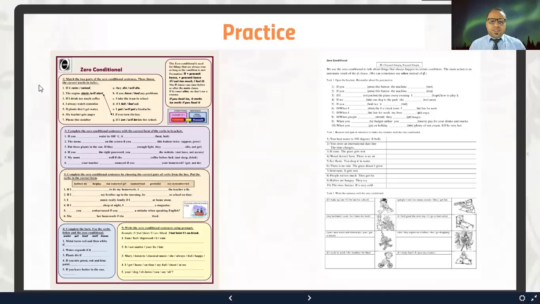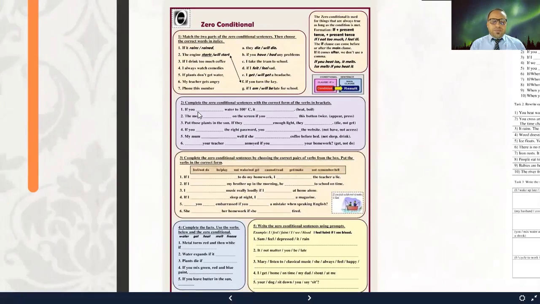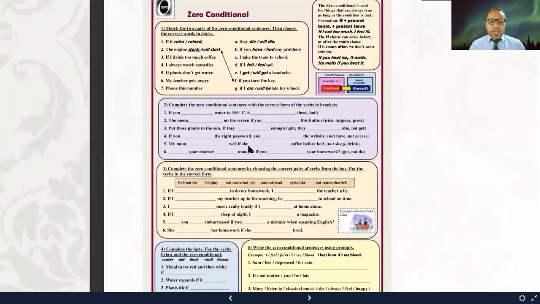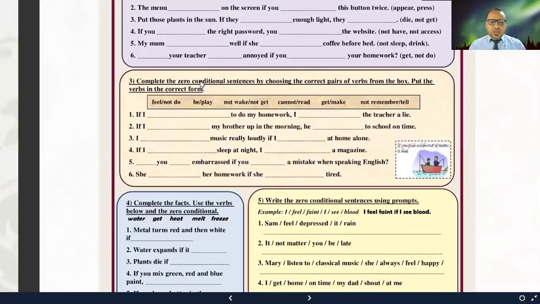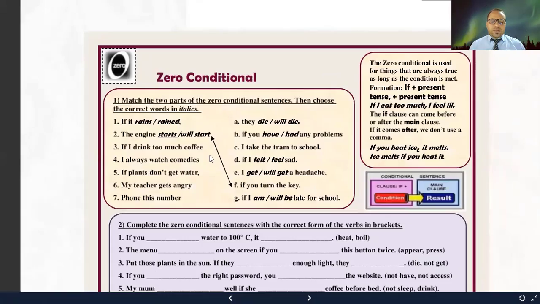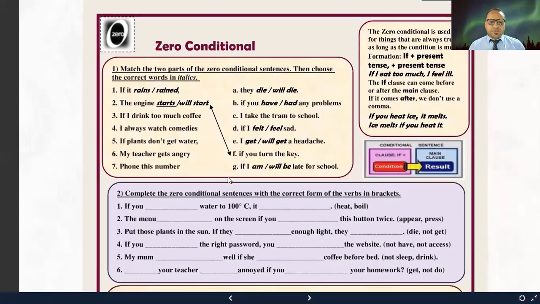Here I have some worksheets for you to practice the use of conditional type 0, okay? So in this worksheet here, I have like 4 or 5 exercises to do, right? I will post them as downloadable worksheets on Google Classroom, of course, and on Moodle.